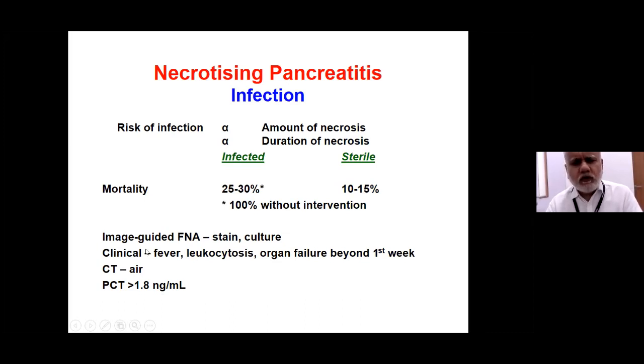There are many groups which now, as a routine, do not do FNA to diagnose infection of necrosis. They use clinical, CT, and biochemical parameters as indirect indicators of sepsis. So fever and leukocytosis, although you must remember that fever can be a part of the systemic inflammatory response of acute pancreatitis, not necessarily infection. But generally, if the organ failure is persisting beyond first week, it indicates that the necrosis is infected. And presence of air on CT scan and high procalcitonin level are also indirect markers of infection of pancreatic necrosis.